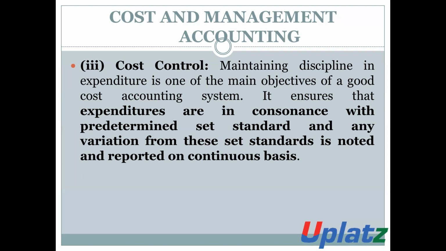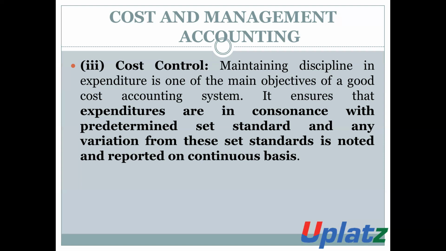In the case of cost accounting, there are predetermined standards in respect of cost. Through cost and management accounting, enterprises ensure whether all the expenditures made by the organization are on the basis of the predetermined standard or not. If there are any variances in respect of such expenditure, then the entity will note down all such variances and report them on a continuous basis.